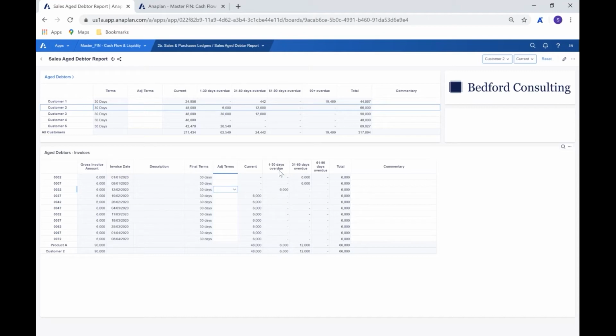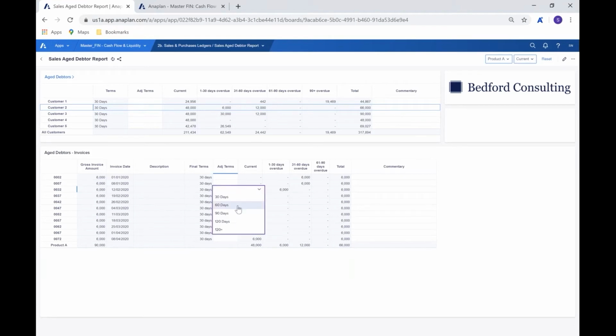The key thing here is the way that we interact with it. So for the 6,000 that we have in relation to this specific invoice, if we look at this 0032, we can see that we have a 30-day term as standard, but we have 6,000 that falls outside of that term.